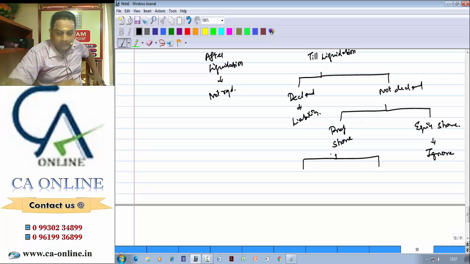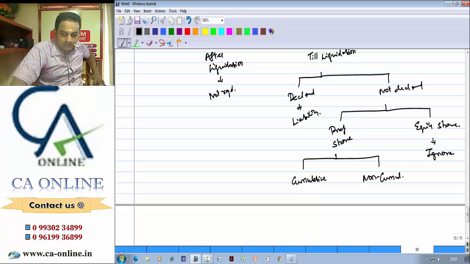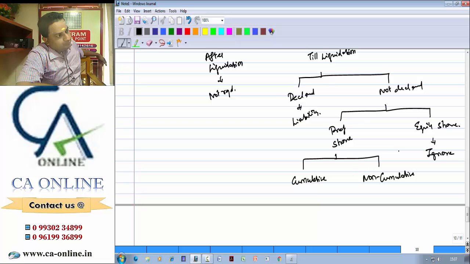There are two types of preference share we have: one is cumulative preference share, and the other is non-cumulative preference share. So what is the feature of cumulative preference share? If it is not paid in a particular year, it will get accumulated and it will be paid in the subsequent year. Non-cumulative preference share, if it is not paid in a particular year, it will lapse. So next year when payment is made, it will be paid only for that particular year. There is no concept of arrears in case of non-cumulative preference share.